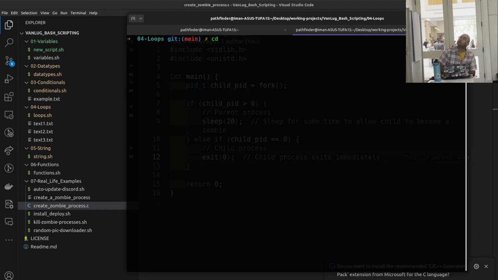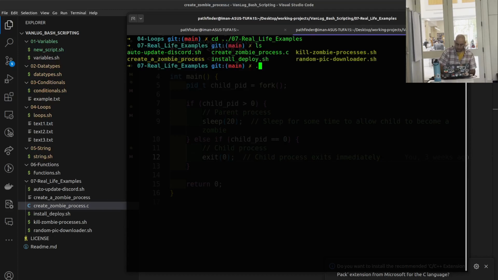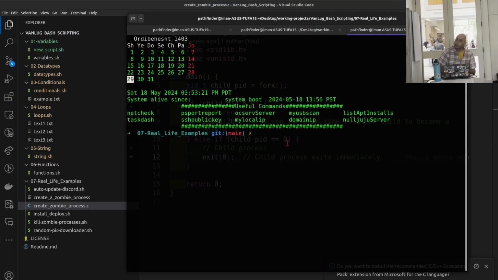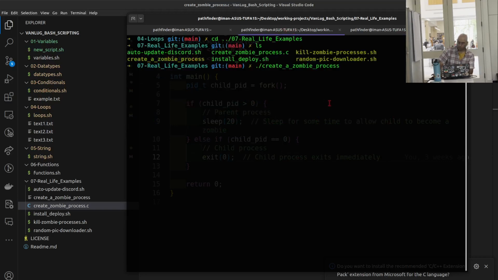Let's go to 7 ls. Here we run this, but before I run it, I'm going to open this one up, and this one will run the kill zombie. Would you please execute ps -ef?